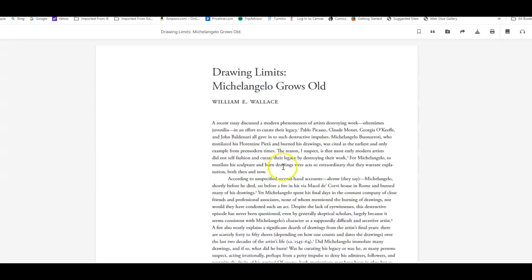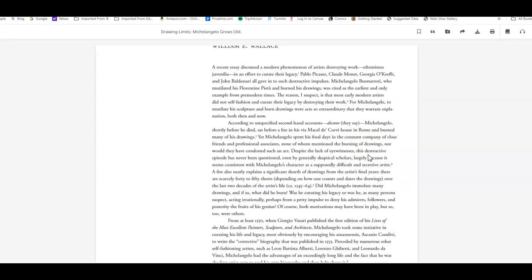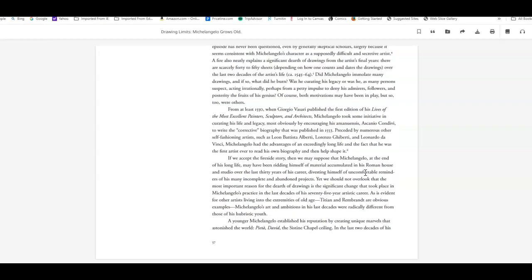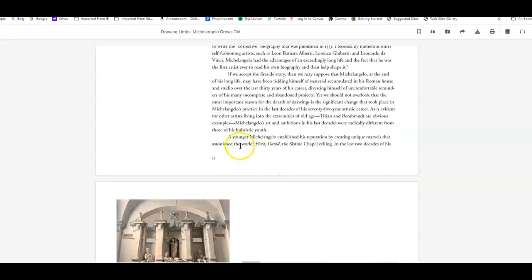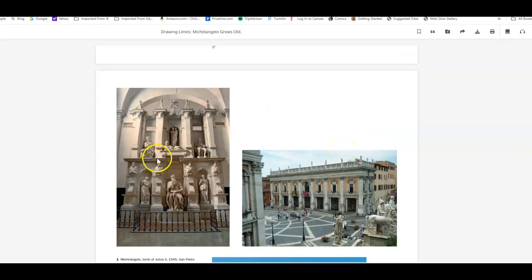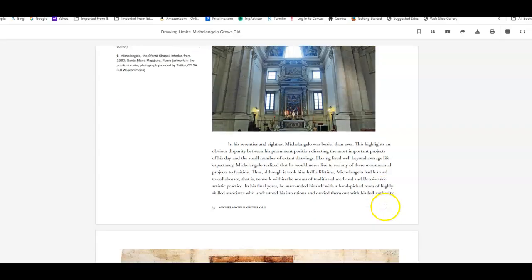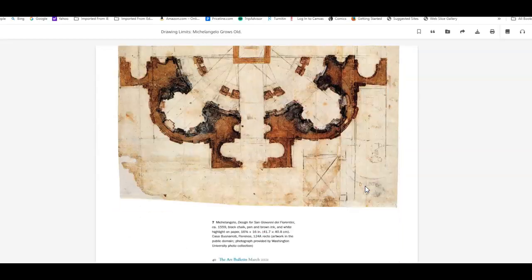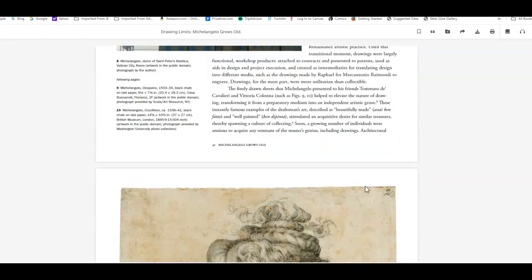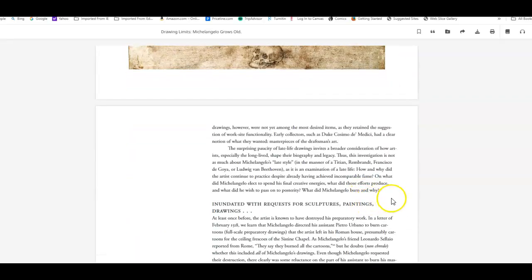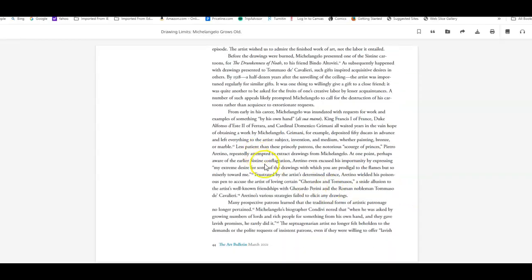I'm trying to remember. This is again about Michelangelo burning some of his images, the sketches he used before he did that. And this talks about younger Michelangelo, and it talks about those works here that you can look at. So again, you can see some of the things. This one had the images of some of his early work, but when he was older, it talks about some of the other works that he did when he was older. And so you can look at some of those details. These are some of the drawings he made before he would do his work, his sculptures.